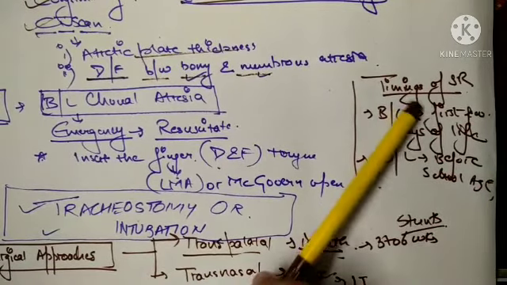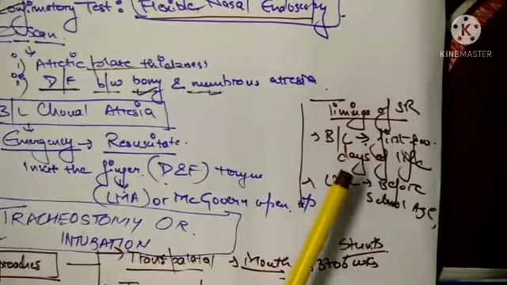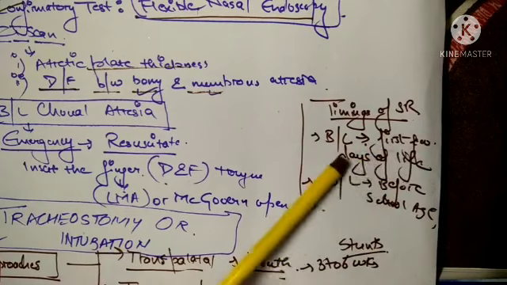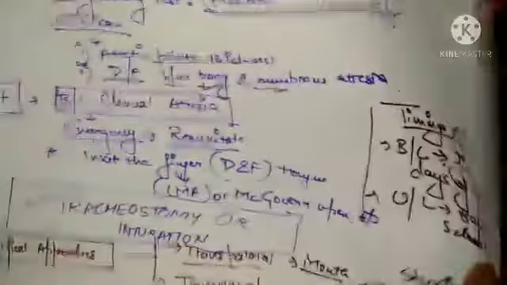Now what are the timings? In bilateral atresia, it has to be repaired within the first few days of life, and if it is unilateral, it should be repaired before school age. Okay, so this was the treatment.